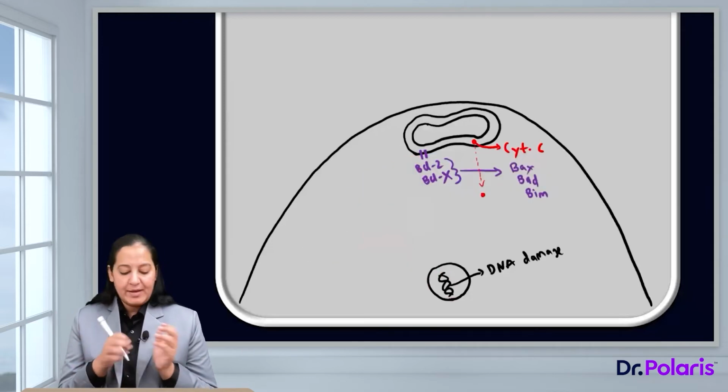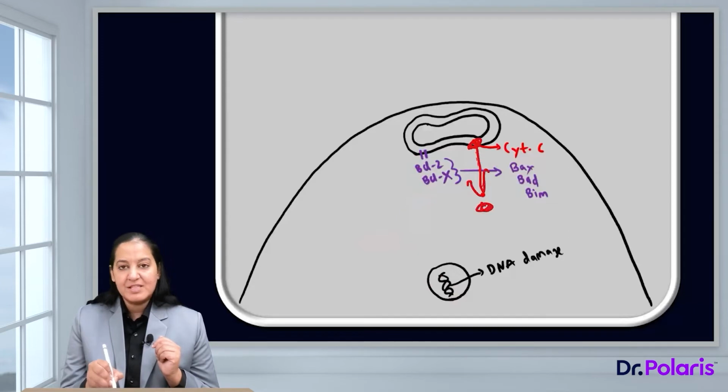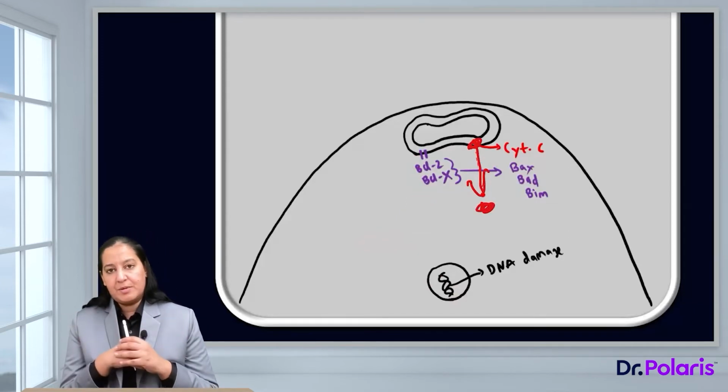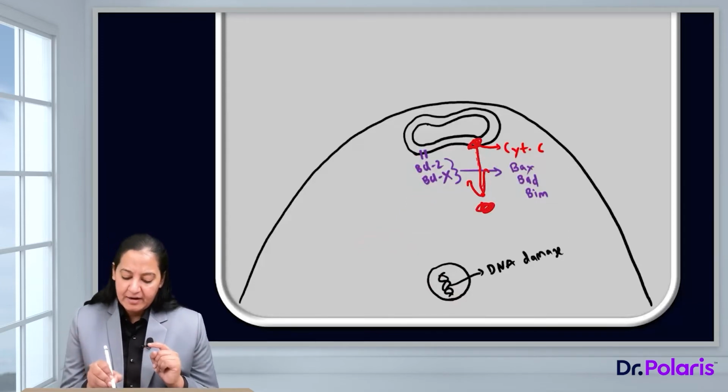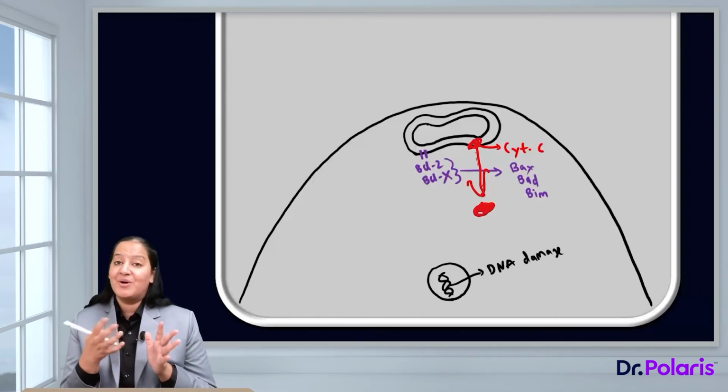So in the next step, you can see this is cytochrome C. It is leaking out. It is coming out in the cytoplasm. After leaking out and coming out in the cytoplasm, what will the cytochrome C do? How will it cause apoptosis?